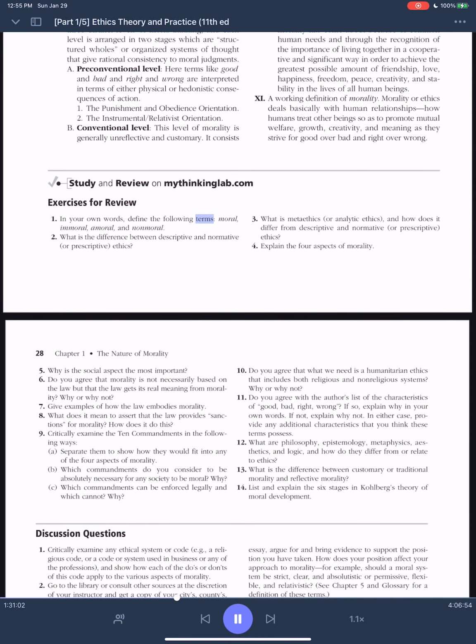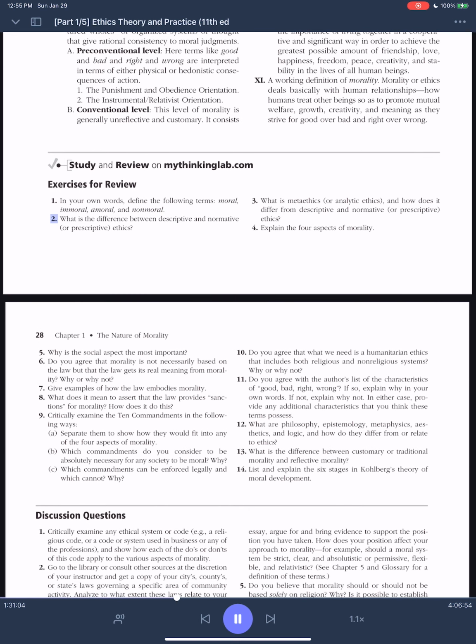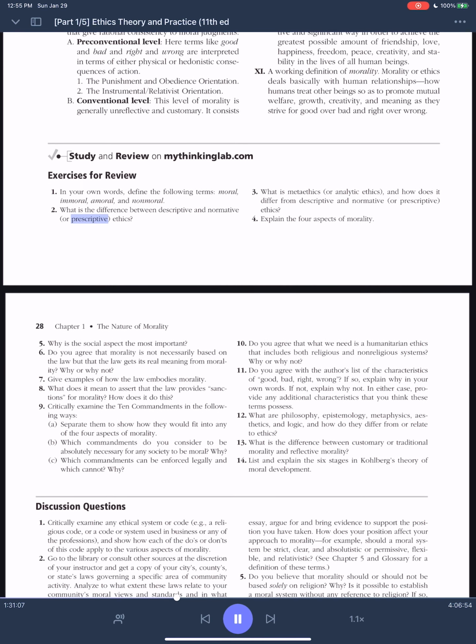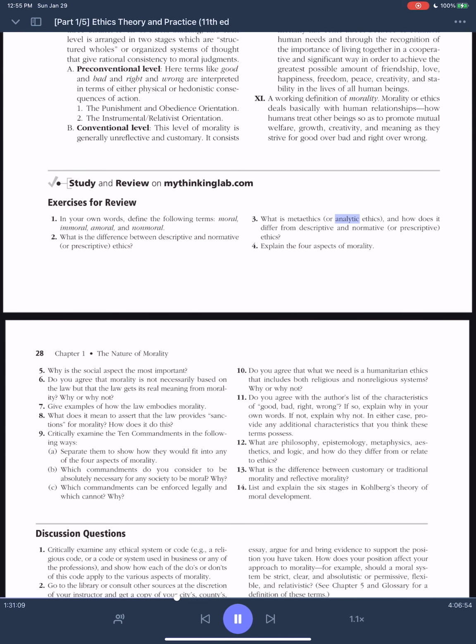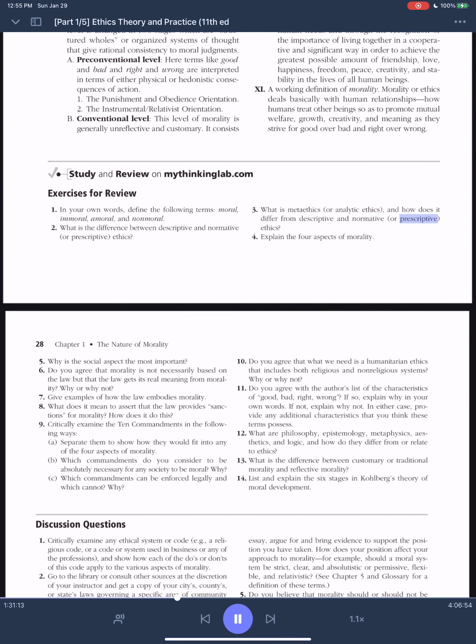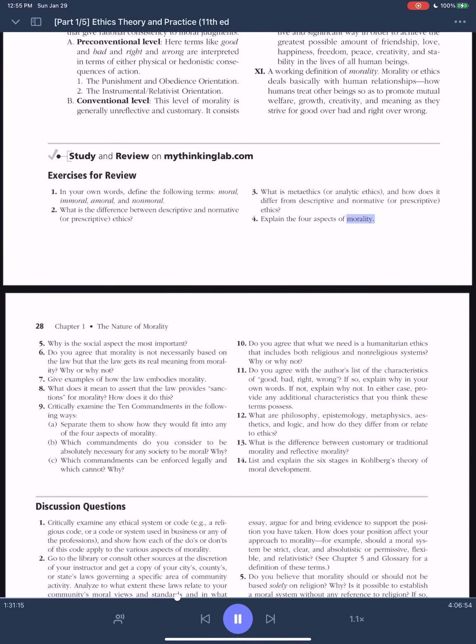1. In your own words, define the following terms: moral, immoral, amoral, and non-moral. 2. What is the difference between descriptive and normative, or prescriptive, ethics? 3. What is metaethics, or analytic ethics, and how does it differ from descriptive and normative, or prescriptive, ethics? 4. Explain the 4 aspects of morality.